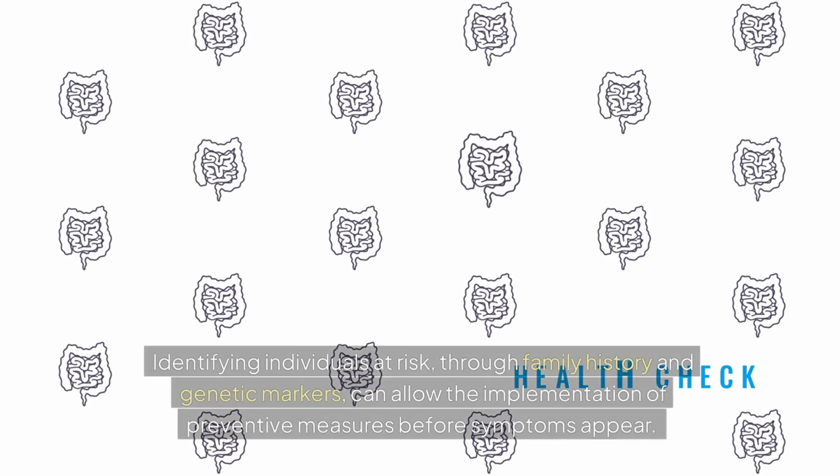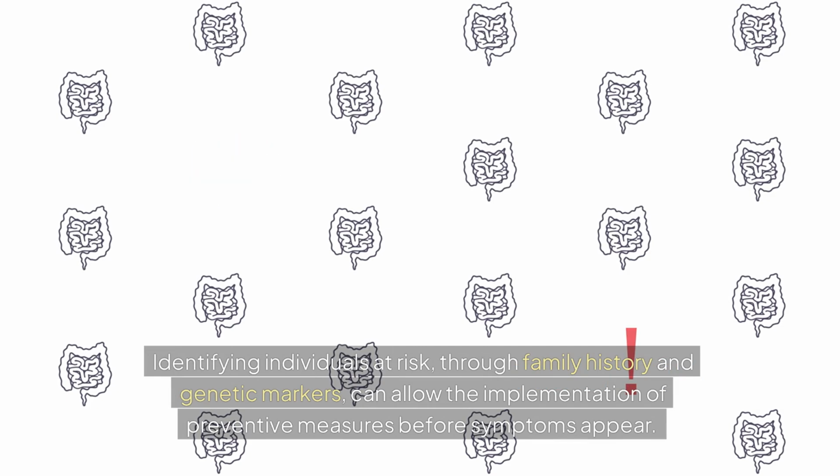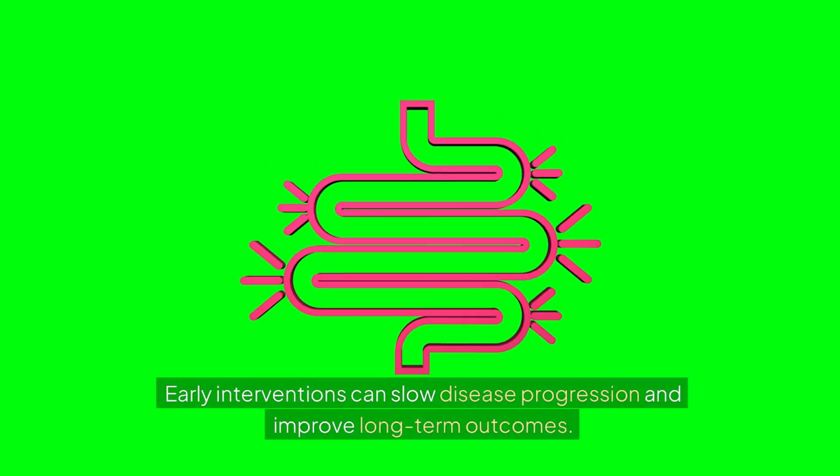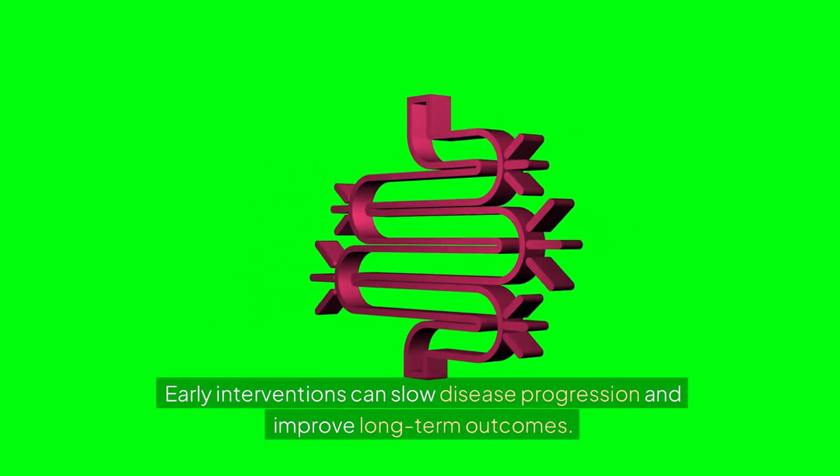Prevention strategies and early treatment are essential to reduce the impact of IBDs. Identifying individuals at risk through family history and genetic markers can allow the implementation of preventive measures before symptoms appear. Early interventions can slow disease progression and improve long-term outcomes.